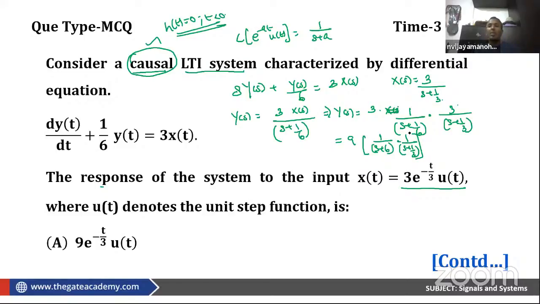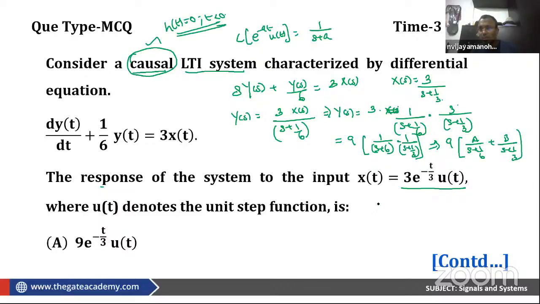Now, solving this problem has to be thought about. In GATE, we need to be cautious about time also. So if I split this into partial fractions, how will this look? 9 times A by s plus 1 by 6 plus B by s plus 1 by 3. This is how it will look.